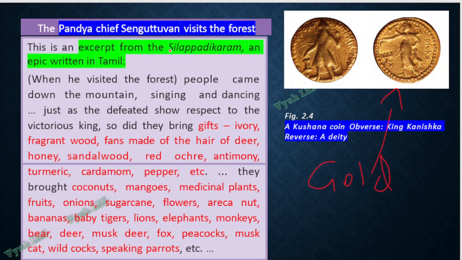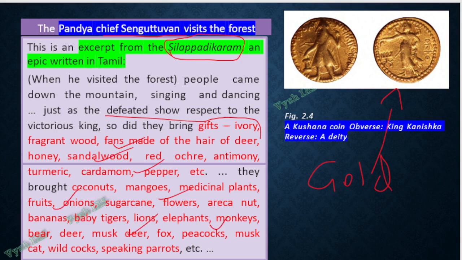Same like that, there is an epic written there, like the Silappadigaram. Okay, this is all in class 6th I have explained properly. So there the Pandya chief Senguttavan visited the forest, and at that time all the people came to visit him by giving him lots of gifts. Ivory, fragrant wood, hair of deer, sandalwood, cardamom, pepper, mango. See how rich the things are there in the forest of those times.